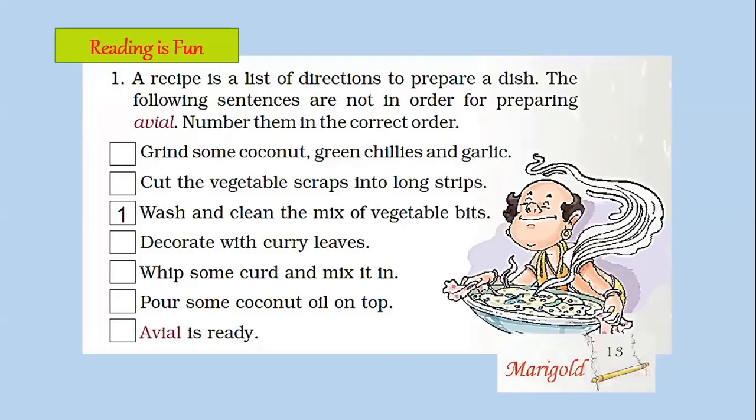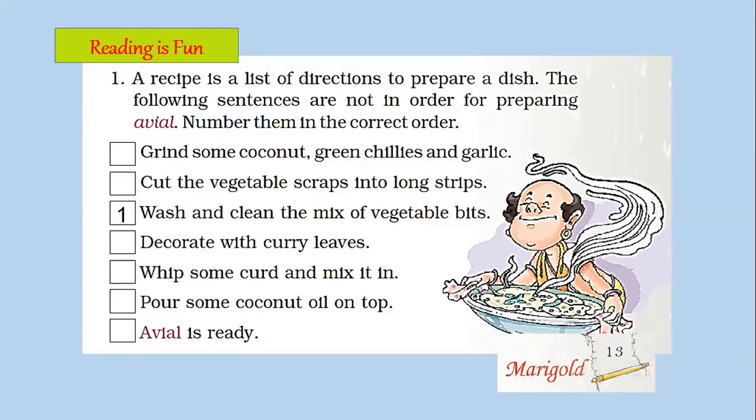Now the next activity included in this lesson is very interesting, children. A recipe is a list of directions to prepare a dish. The following sentences are not in order for preparing avial. Number them in the correct order. So children, here the recipe for the preparation of the dish avial is given. But the steps are not given in the correct order. So your task here is to arrange these sentences in the correct order so that the recipe for the dish is ready. So let's begin, children.